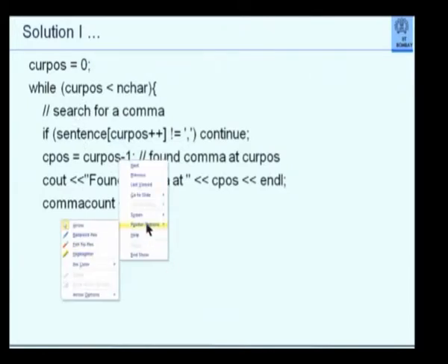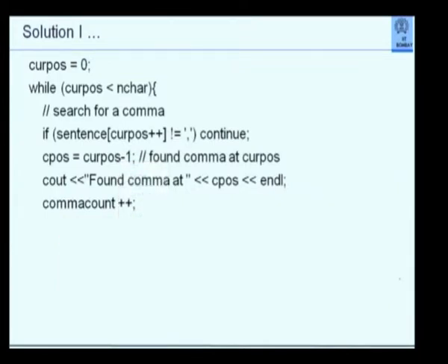Is this construction understood? Cur pos is here. I look at this. Is this a comma? No, it is not a comma. Then what will I do? I will go to the end of this while, wherever this while ends here, and I will come back.